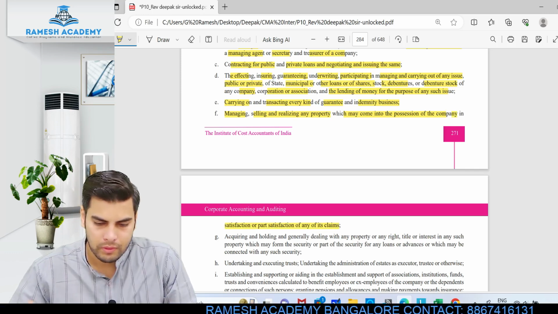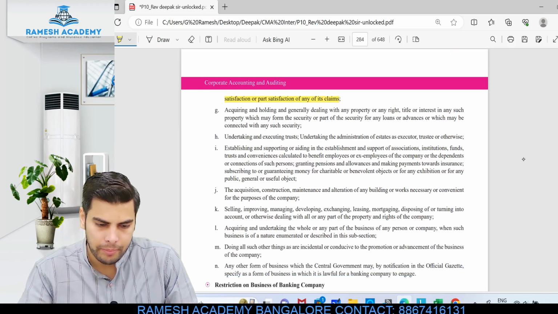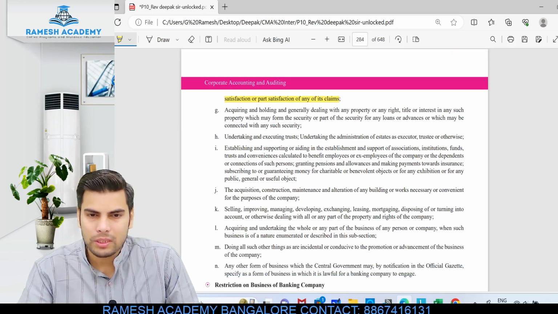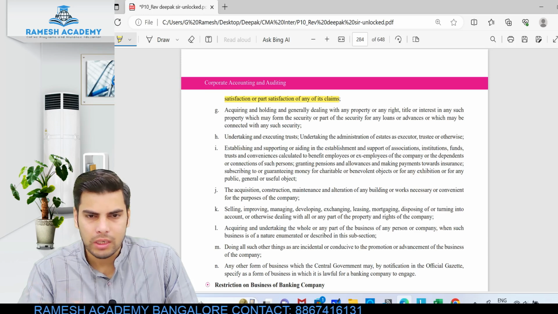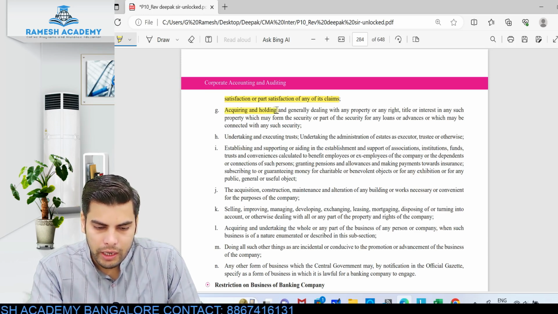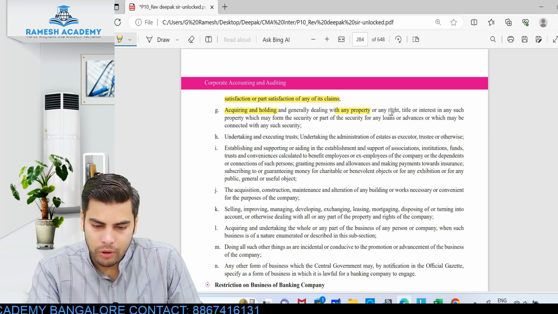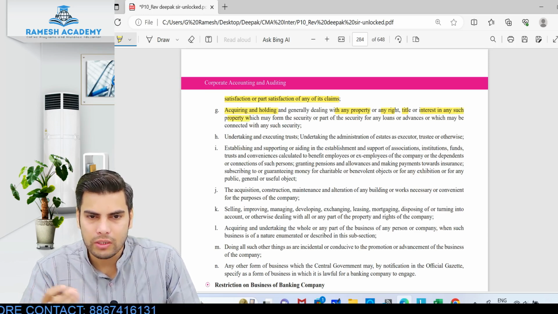Clear? All right, let's look into the other services which are provided by the banking companies. All these things are not much important, because various services, whatever you name it, will be provided by the banking companies. Look at this: acquiring and holding and generally dealing with any property or any right, title or interest in such property. So they not only deal with shares, securities and loans, but also properties. They also give guarantee.